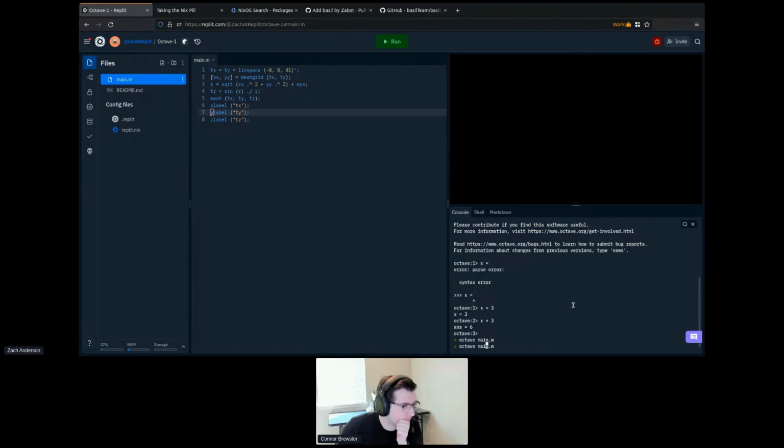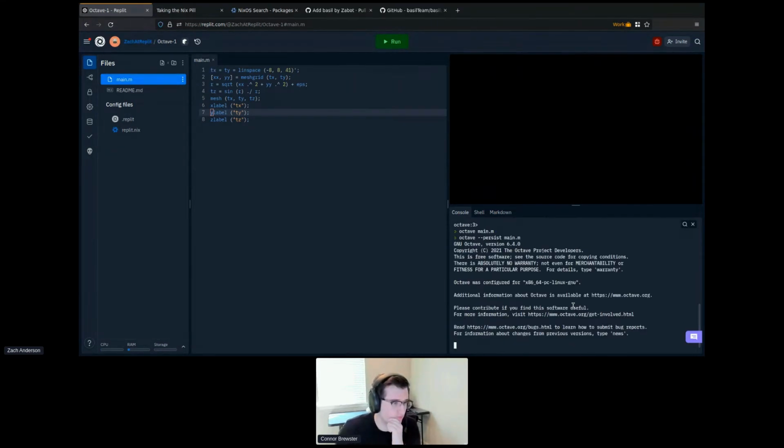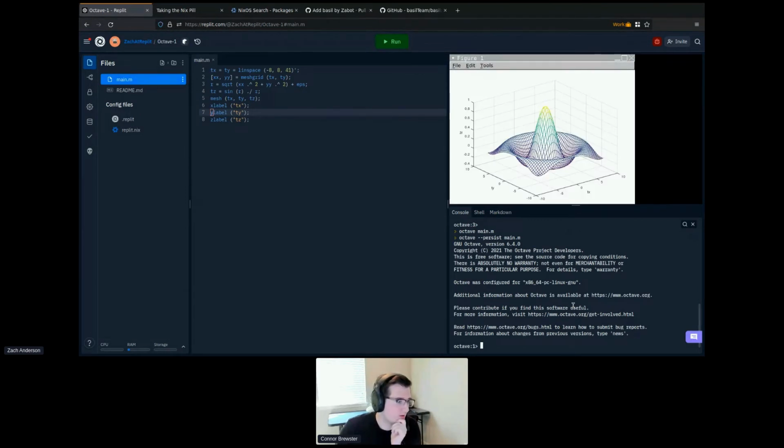And if I run that code, I've got to add the persist flag. That just tells Octave not to shut down because it's displaying a graph. And so now I have a graph. And so, okay, now we're getting somewhere. We've got a main file. You ran Octave, and then it just magically opened this new pane that shows the output. So how does that work?